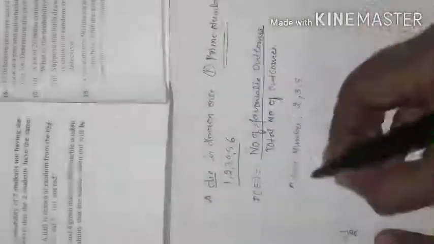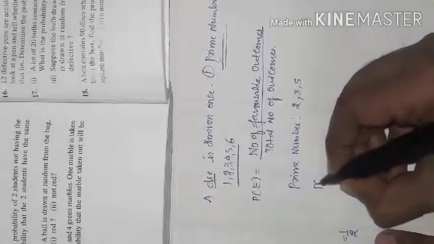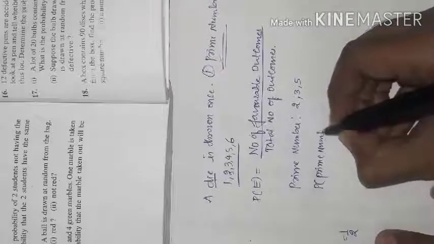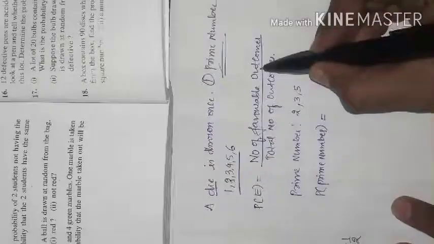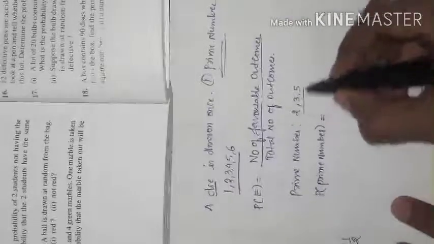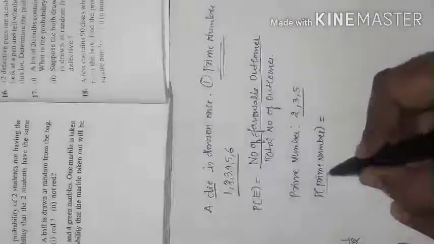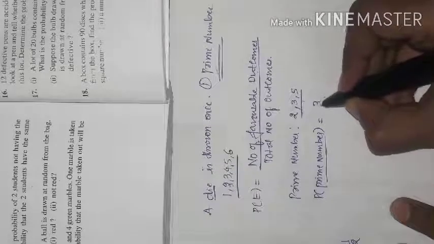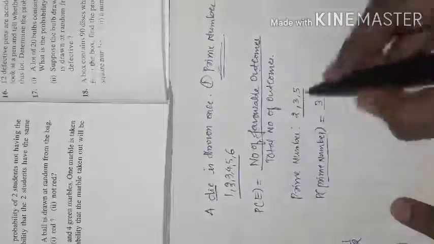Now let us write here, probability of a prime number is equal to the number of favorable outcomes. As you know, the number of favorable outcomes, the prime numbers, are 3. So 3 divided by the total number of outcomes, which is 6. In a die 6 numbers are there.